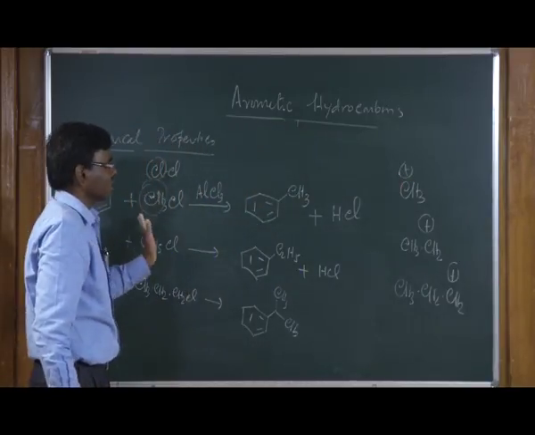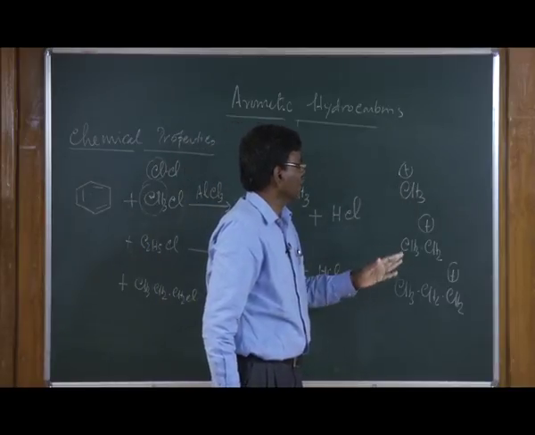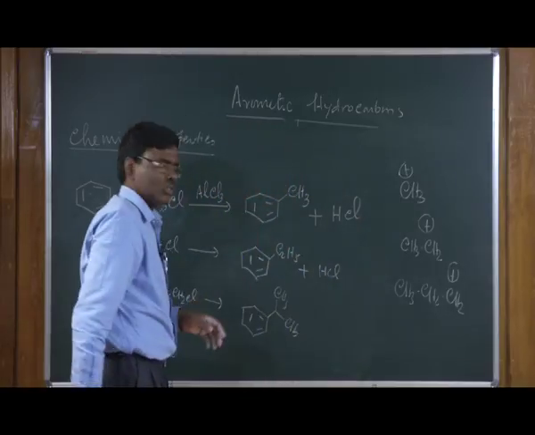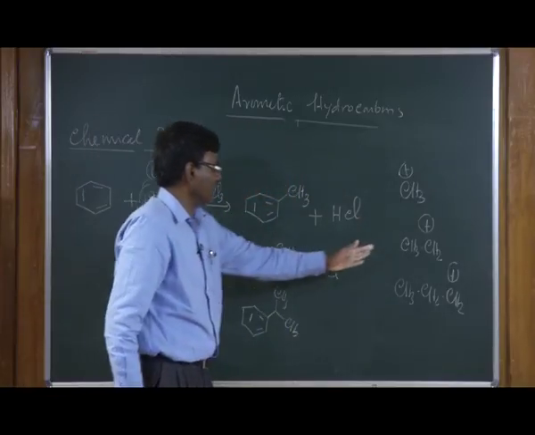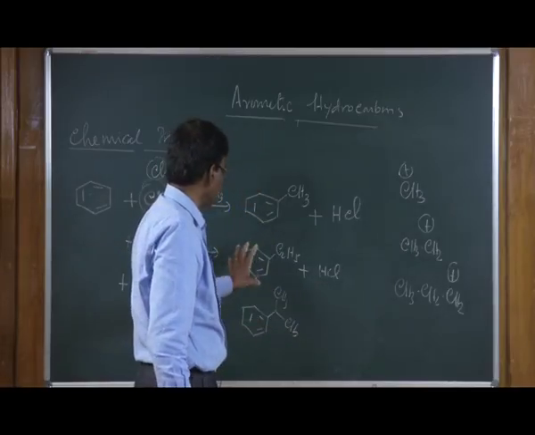First the chloromethane is converted into this methyl carbocation, which is the electrophile and undergoes substitution reaction. And in this case we form this primary carbocation once again that undergoes reaction.